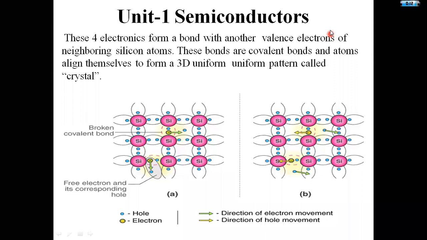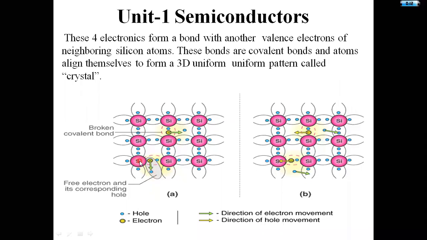Here, this is one silicon atom, this is another silicon atom, like that. The outermost shell of each and every silicon atom has 4 valence electrons. These 4 valence electrons make covalent bonds with the adjacent silicon atoms here. Let us assume this is one covalent bond, this is another covalent bond, like that.